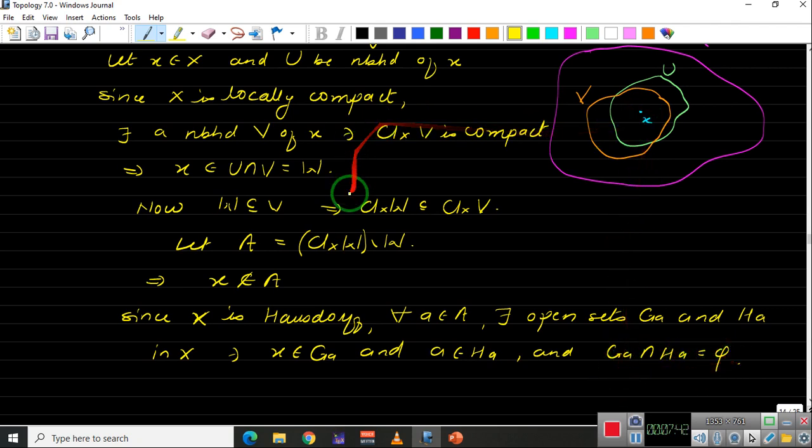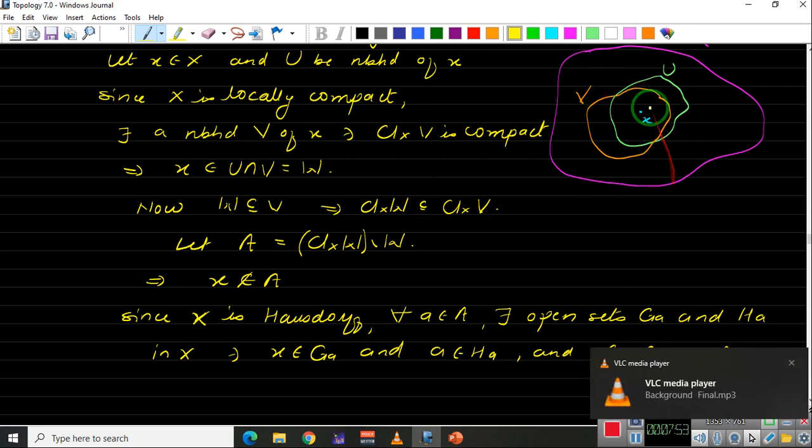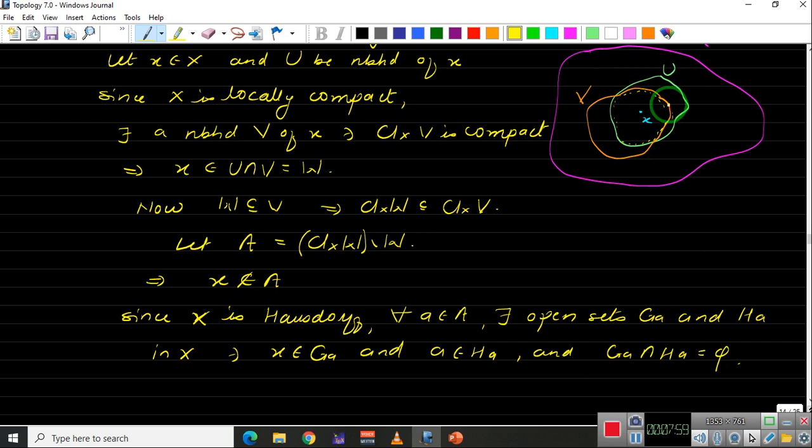W is the intersection, and we are taking the closure of W minus W, that is our A. I am not drawing it. So for each a in A, and for our fixed x, there exists a neighborhood such that their intersection will be empty, because X is a Hausdorff space.